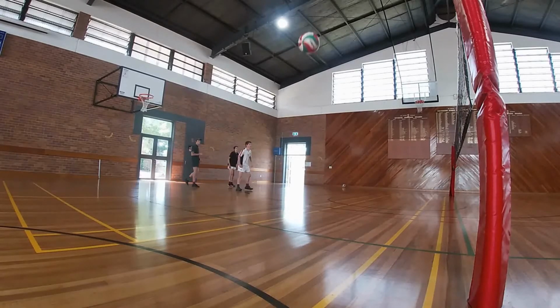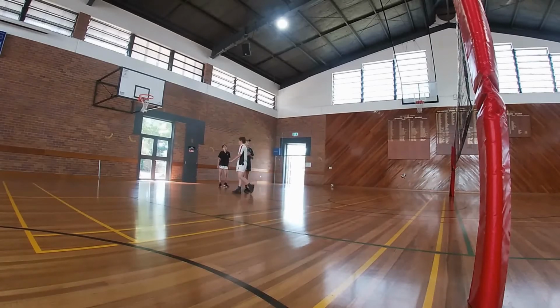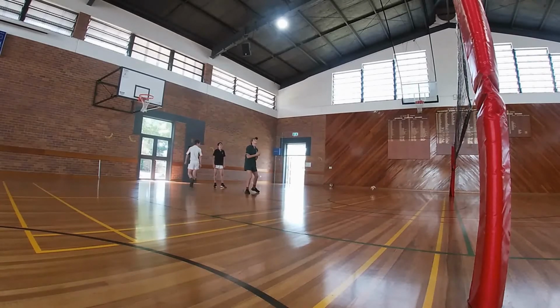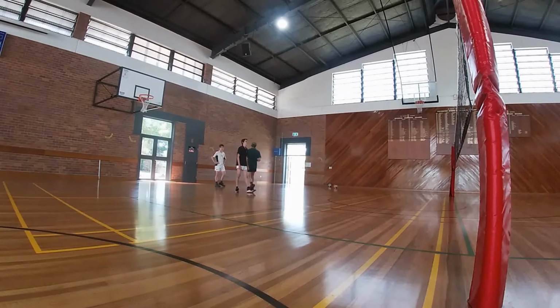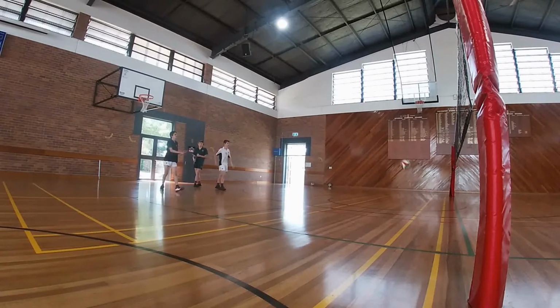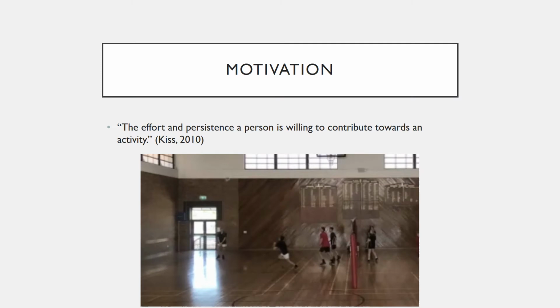Each player would have to pass the ball accurately into the front court and then rotate. The goal was to achieve 3 perfect passes in a row. Failure to do so would result in a repeat of the drill until the 3 passes in a row were achieved. A common goal brought motivation to the group to finish the drill as quickly as possible.